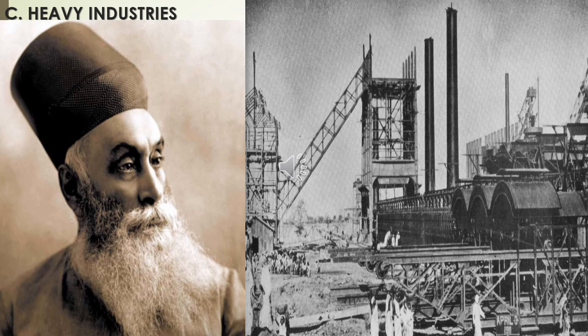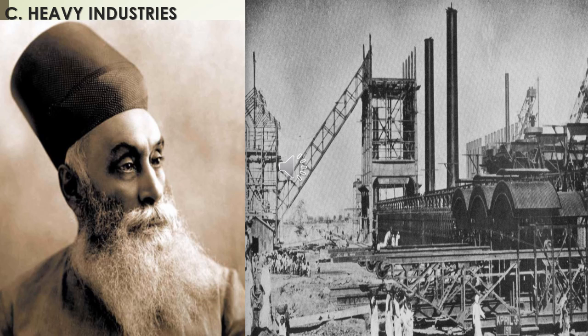The Tata Iron and Steel Company, TISCO, was set up in 1907 at Jamshedpur. It started producing pig iron, a high quality type of iron, in 1911 and steel ingots in 1912. An ingot is a piece of metal.